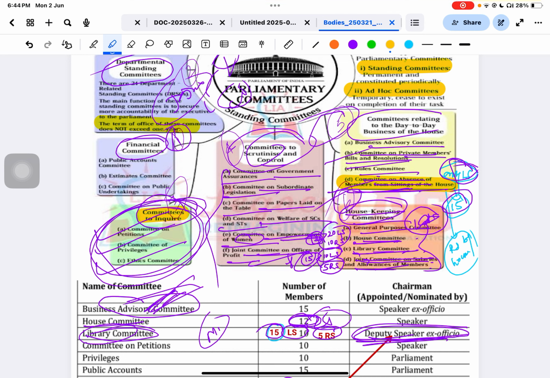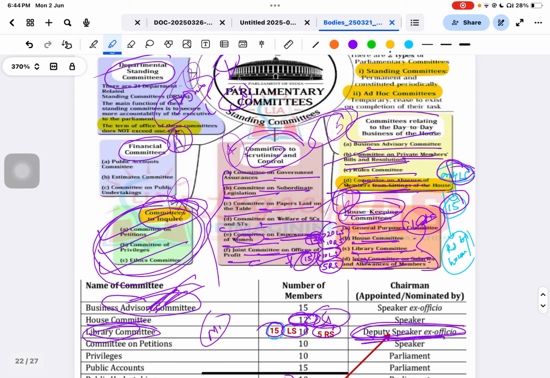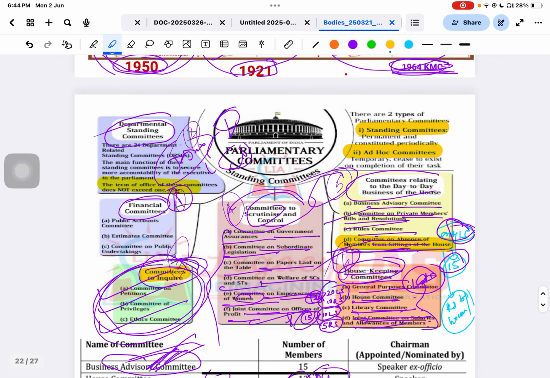I can't get it, Manish. What can't you get? This point. I told you there are two types of committees: standing committee and ad hoc committee. So I told you about the standing committee.